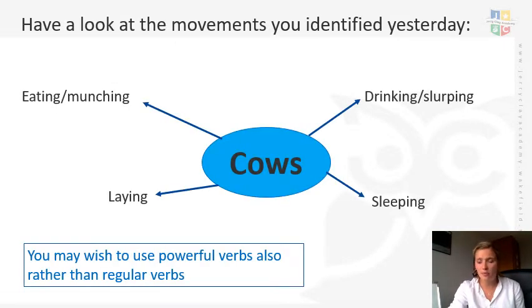So this is obviously what we did yesterday. I put my animal in the middle, I told you the different movements, and I also used some more powerful verbs, so instead of saying drinking, I used the word slurping. So again, turn to this work, find this work, and then you can use that now. If you obviously didn't do that yesterday, it would be a good idea to have a go at doing this now so that you've got the word banks to use to build on today.